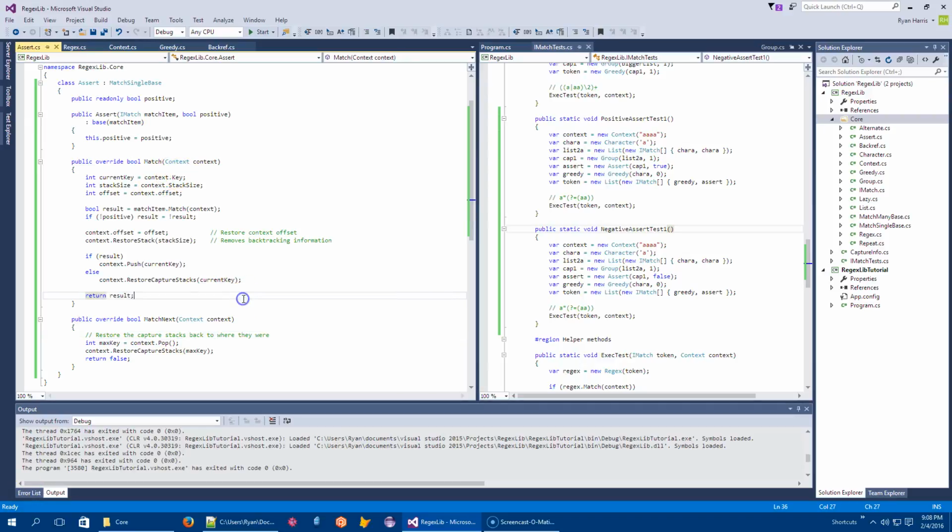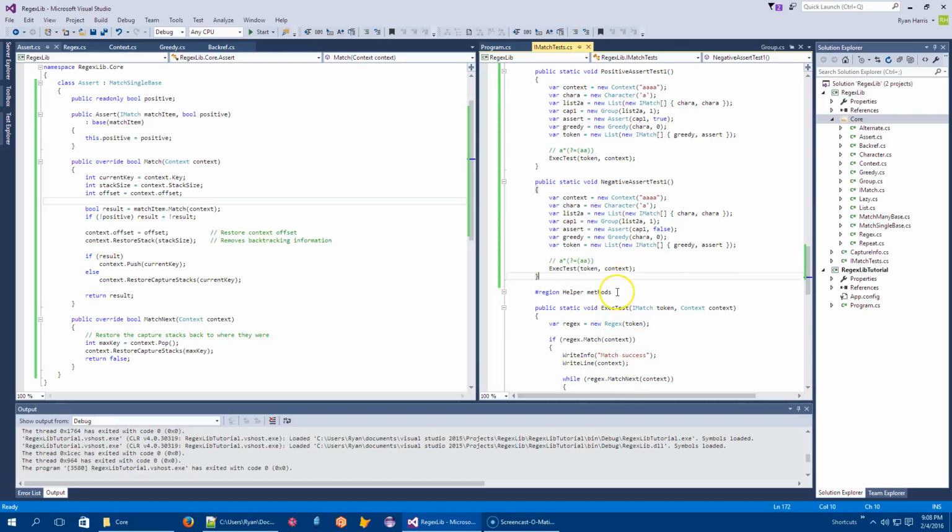Okay, so now that we've dealt with assertions, where we've hopefully become comfortable with the stuff we had to deal with here, let's add a new token type. The next token type is going to be atomic. Atomic groups, I guess, is what I'll call them, is stuff of this form. Some junk in here. I can't think of what else to call them.